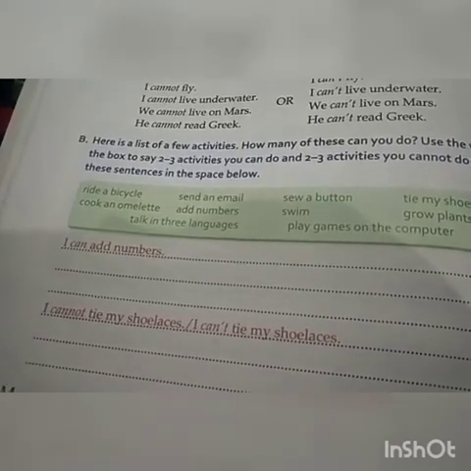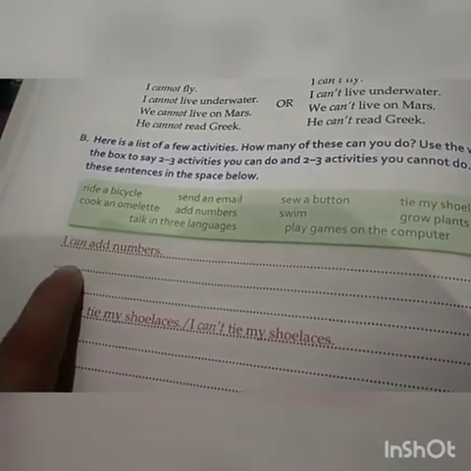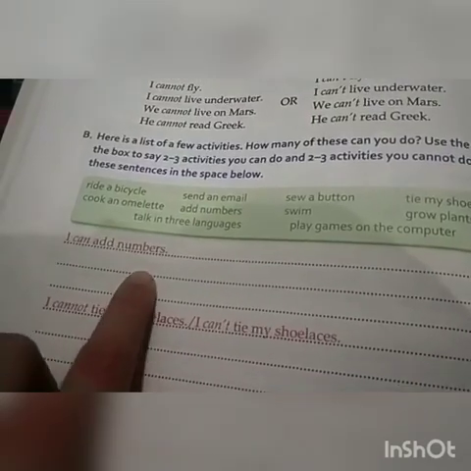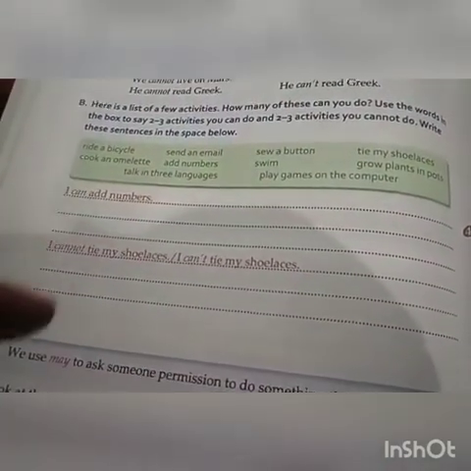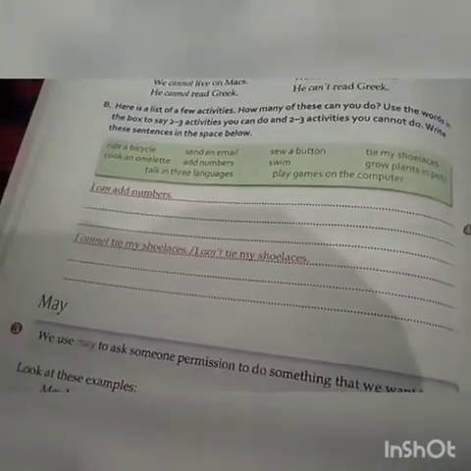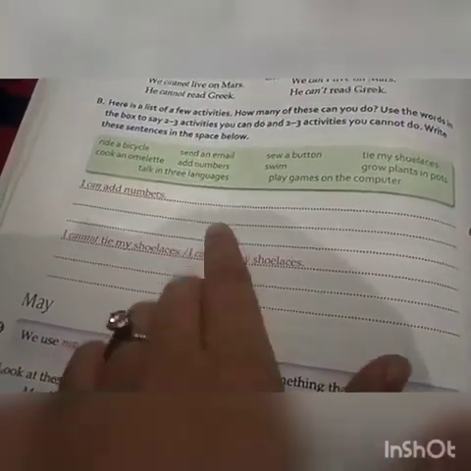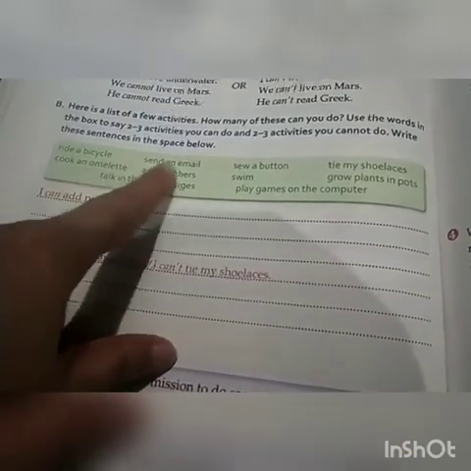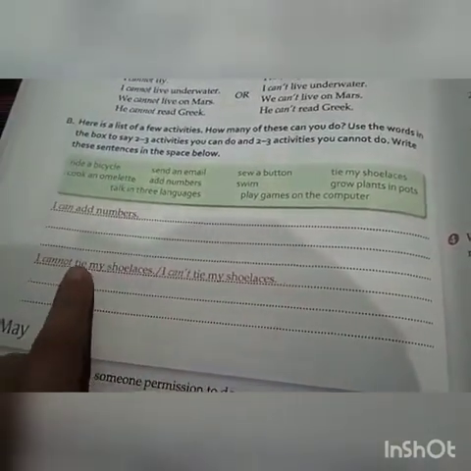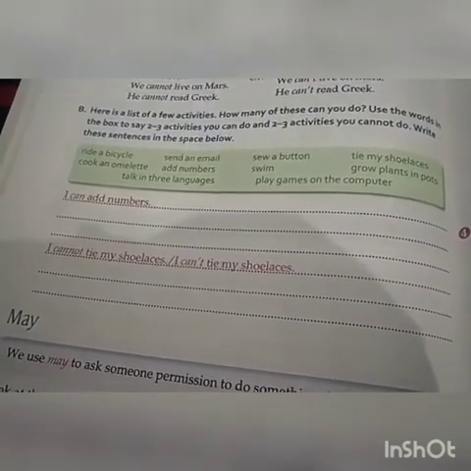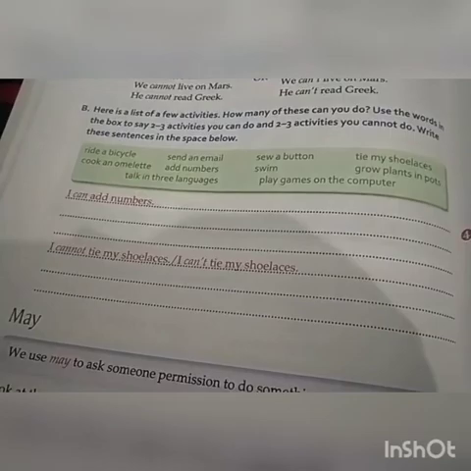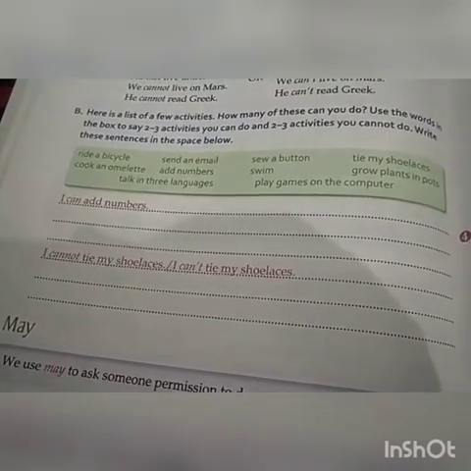If you can ride a bicycle, you will write, I can ride a bicycle. But if you don't know how to ride a bicycle, you will write here, I cannot ride a bicycle. So this is for you. You have to do this in your, as you can see here, there is not much space. You can use one line for writing 2-3 sentences, okay? And that's how you have to do it. If you know something how to do it, you will use can for it, I can. And if you can't do that, if you don't know how to do it, you will use I cannot and will write the whole sentence.